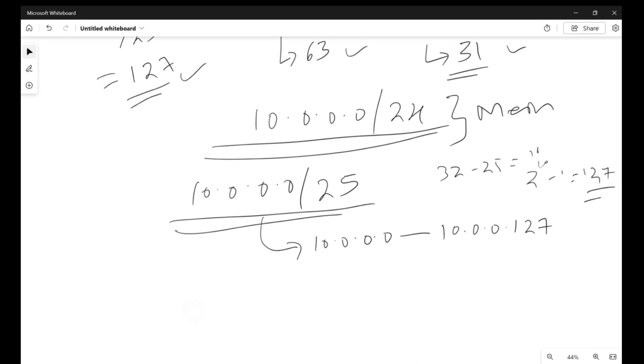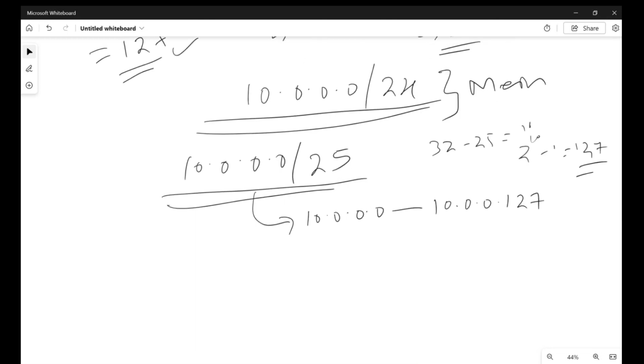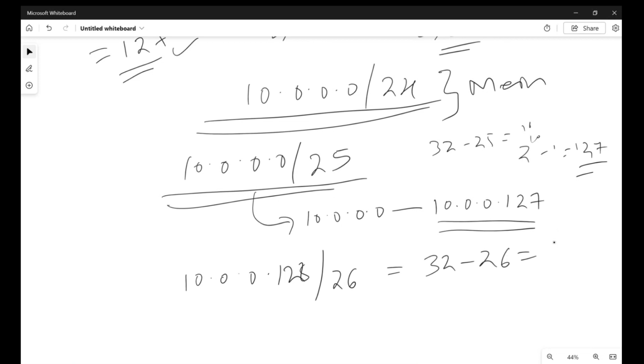Now the second chunk, where I need 50 IPs. For that, from here I need to take, see, 10.0.0. We always have to take one address after the last IP address. So 128/26 I will take. What is the meaning of this? 32 minus 26 is 6, 2 to the power 6, so we will get 64 IP addresses.